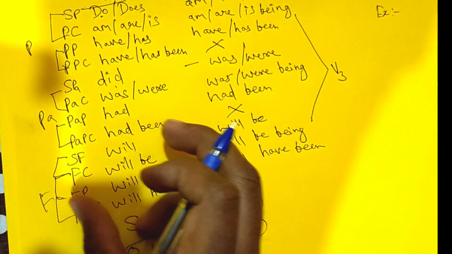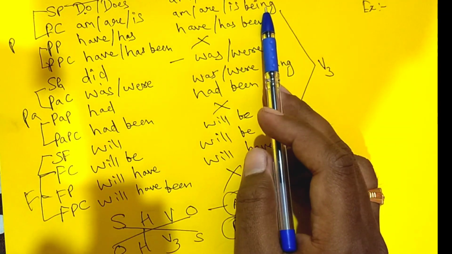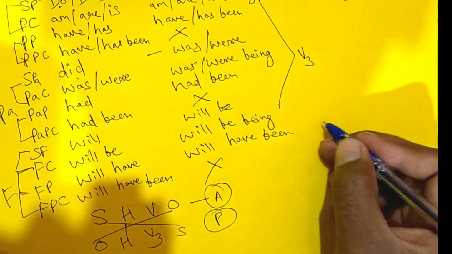I think it is very easy if you know the tenses, and we do not have to know the tenses also, because if you see, am, are, is is obviously the same word. If you write it down, we will add being. If we see have and has, we just have to add the word been, and the same thing will be followed. So let us try to see one example.